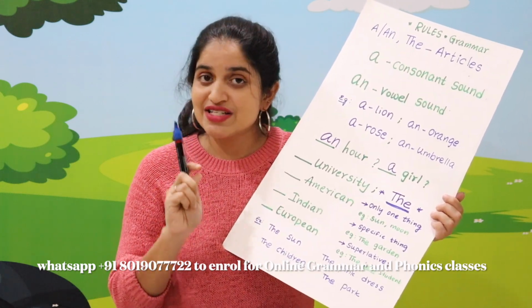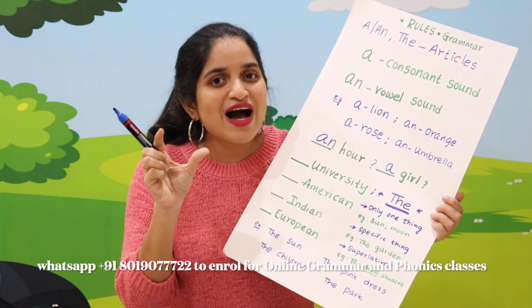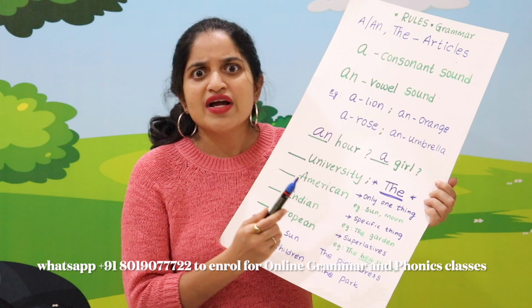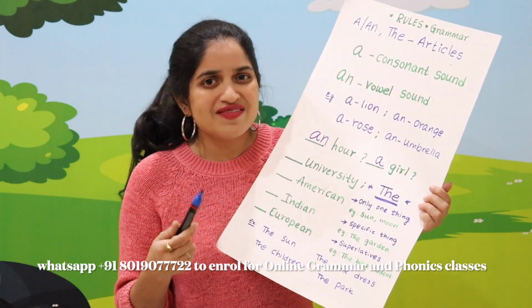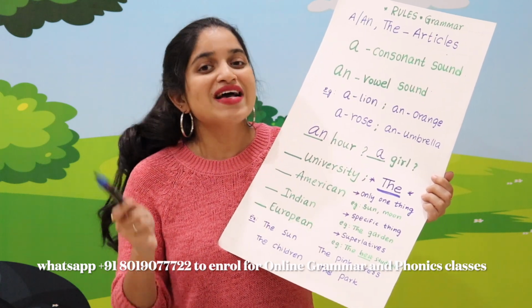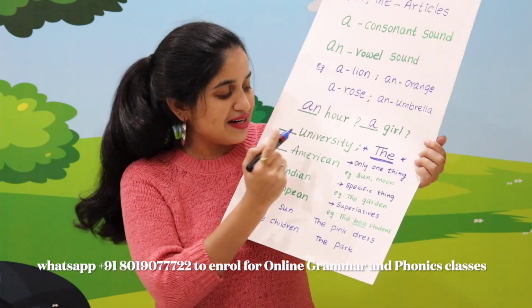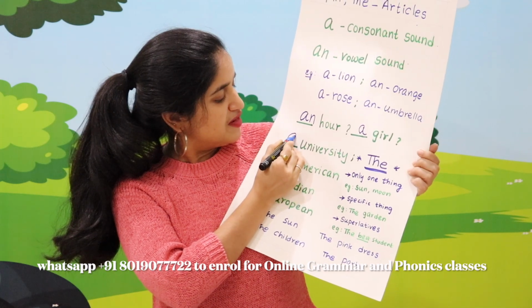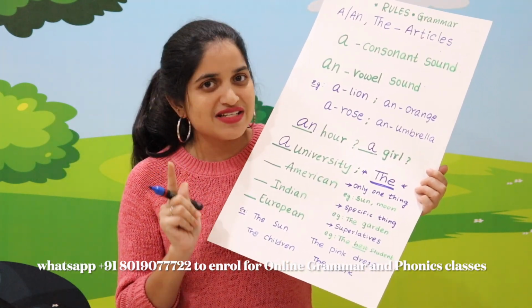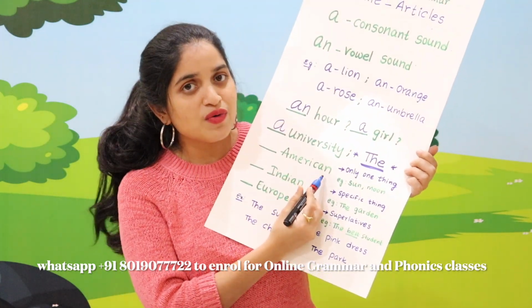You have to instead look at the initial sound the word makes. University. Is it making U? Is it making a vowel sound? No. And if it is making a consonant sound, then you have to write a. So it's a university. It's not an university. It's a university.